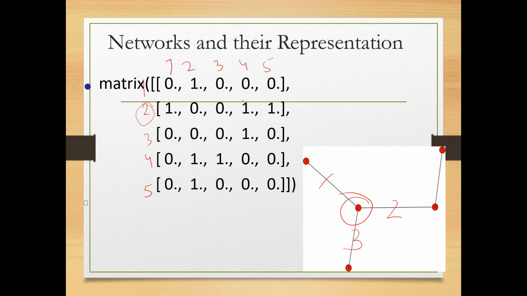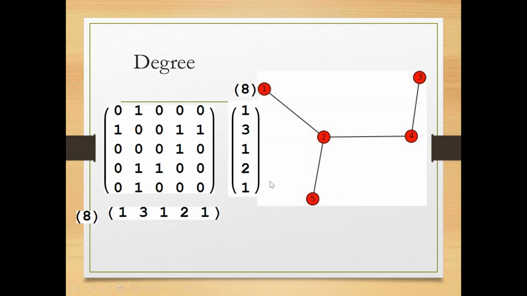Or you can see from here also 1, 2, and 3. The 1 has 1, 3 has 1 degree, 4 has 2 degree, and 5 has 1 degree. Hope it's clear to everyone. You can see the degree here also. Total degree is 8.